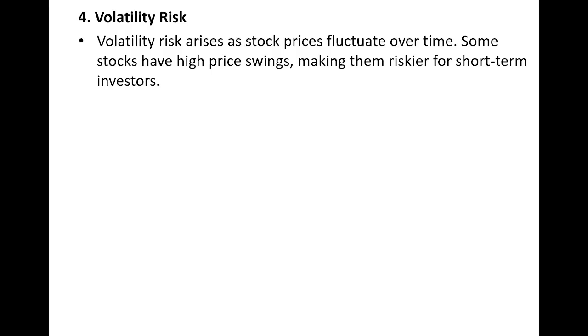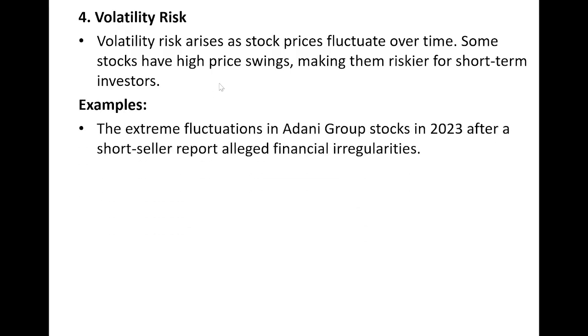Okay, what happens? Those companies which have high price swings will be riskier for short-term investors. The short-term investor may not invest in such companies because of the high price fluctuations. So that will create lesser demand for such type of shares. For example, we can see the extreme fluctuations in Adani Group stocks in 2023.